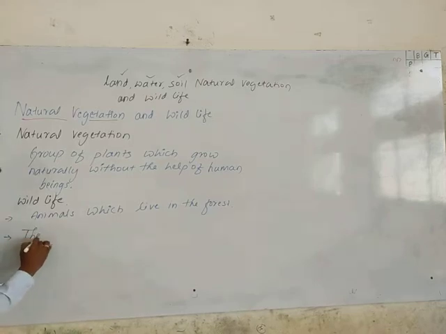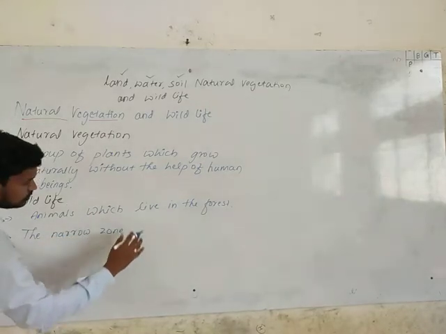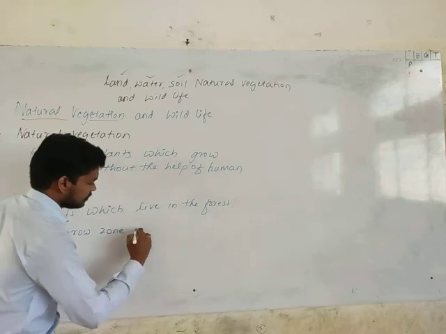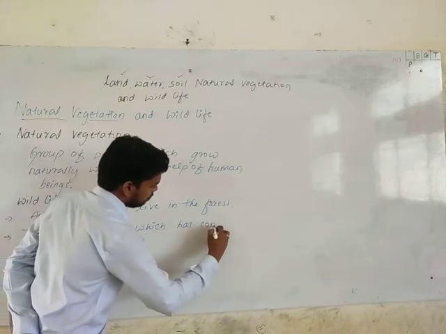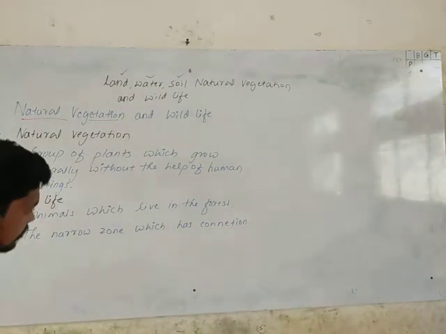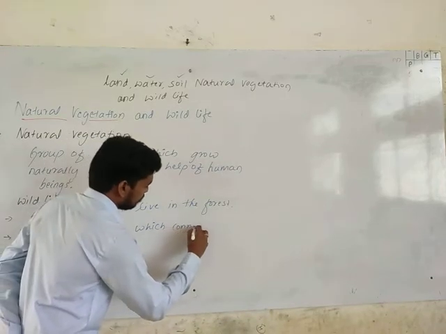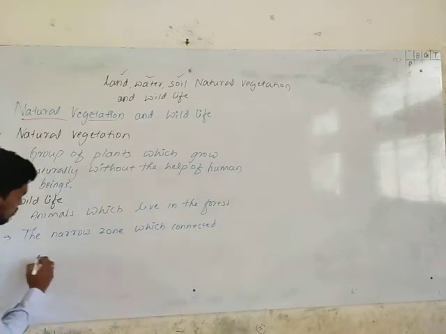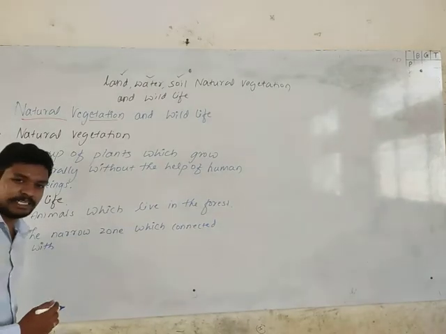The narrow zone, or the narrow path, which has connection with the other three zones, the other three spheres.